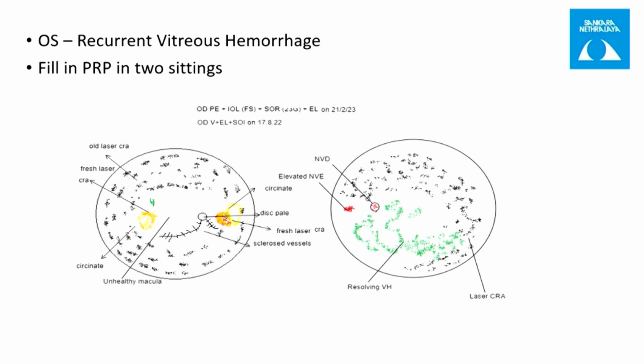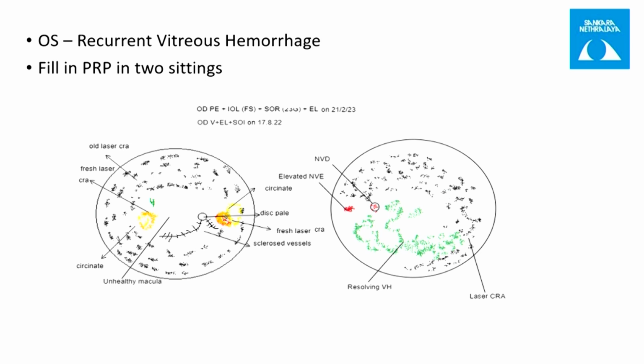On the fundus, we can see that the right eye is a post-vitrectomized eye. It has some sclerosed vessels, an unhealthy macula, and a pale disc. So the visual potential in the right eye was very low, and hence his vision was 3/60. In the left eye, he has lasered PDR with recurrent vitreous hemorrhage.